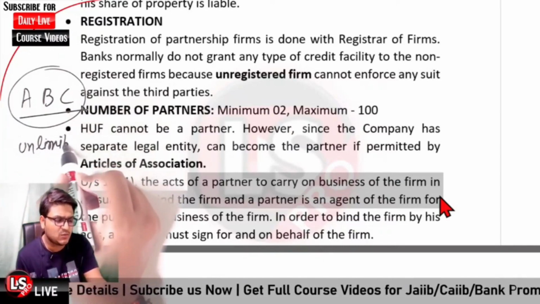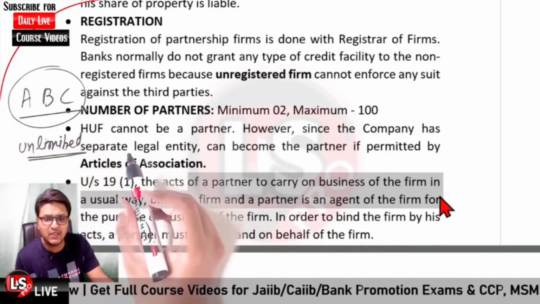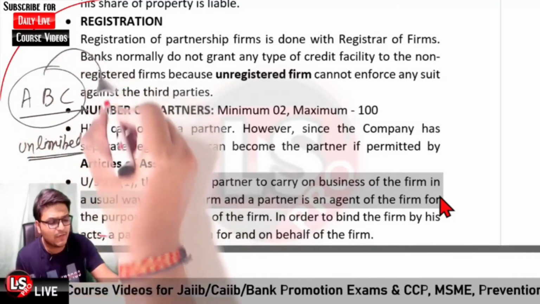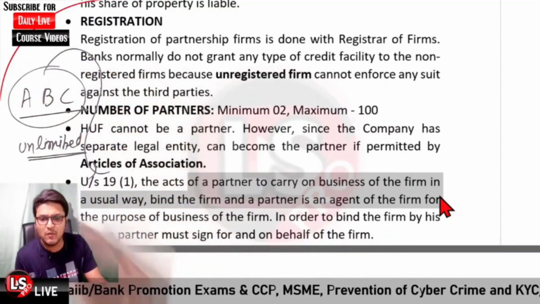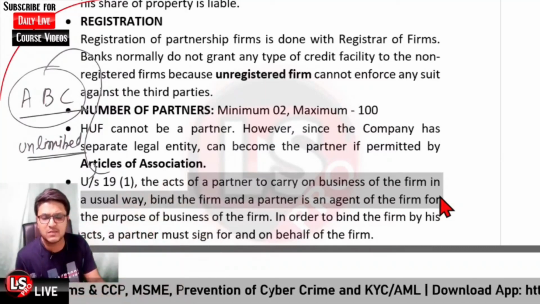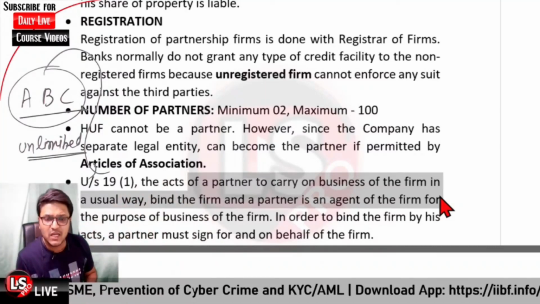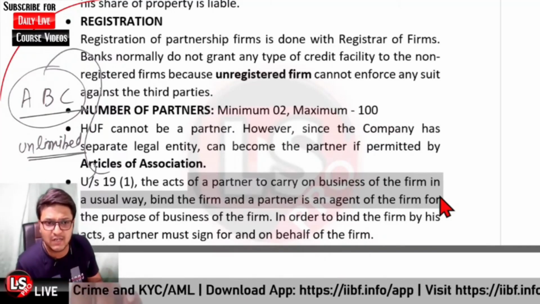And further, if any act is performed by any of the partners in the normal course of business, in that case the act of the partner would be binding the firm itself.